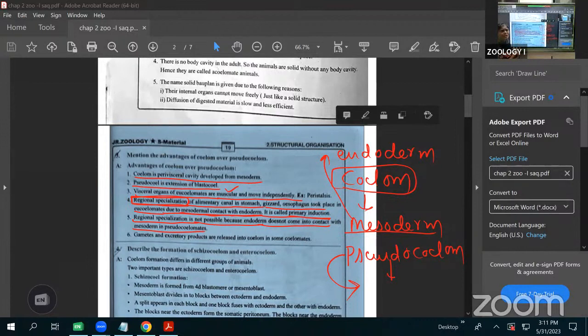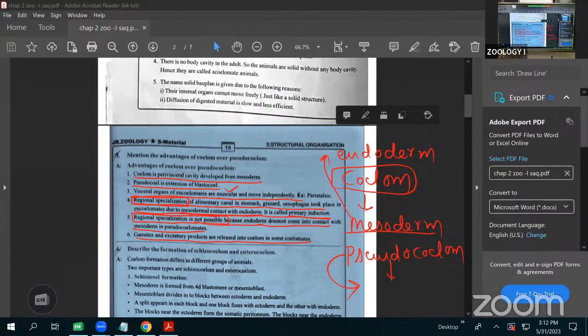What is the primary induction? The mesoderm in contact with the endoderm is called primary induction. Primary induction is absent, that's why in the pseudocoelomates specialization is not possible. Clear? Next is that the gametes and the excretory products are released into the coelom in some coelomates.